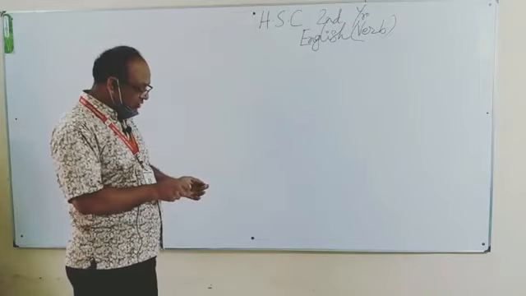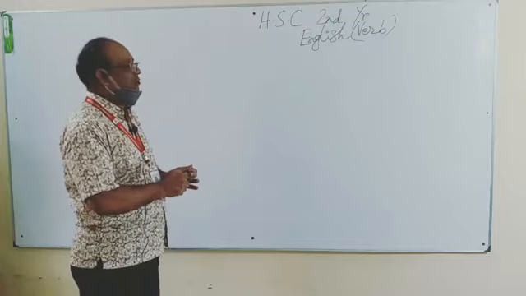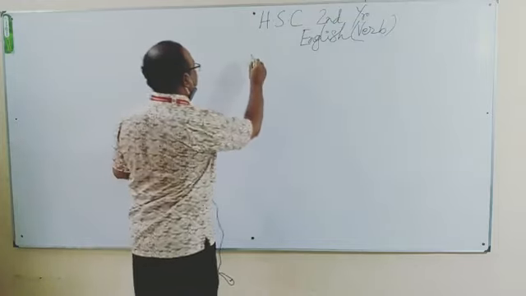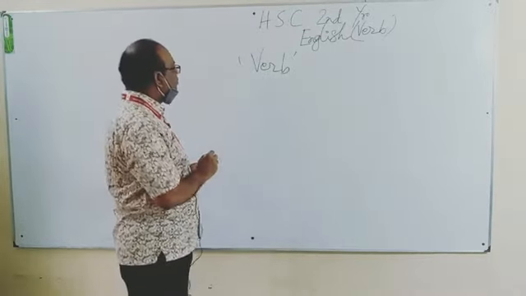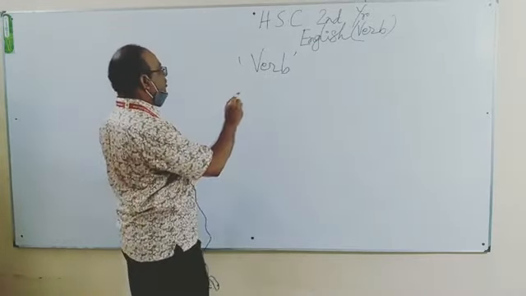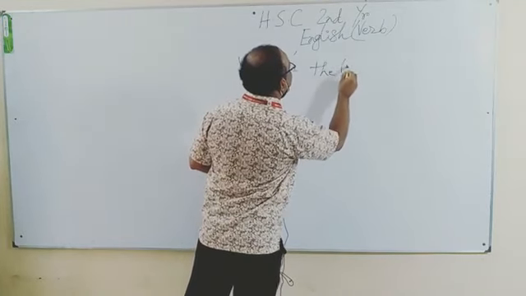Today we are going to discuss a very important item of grammar, that is verb. Based on its importance, it is called the lifeblood of a sentence.